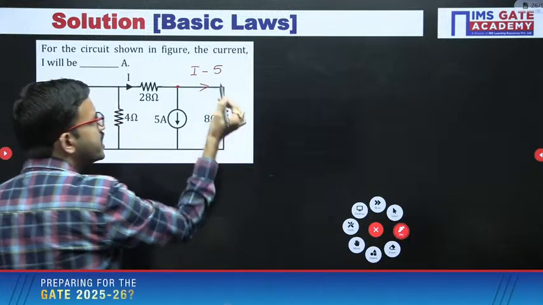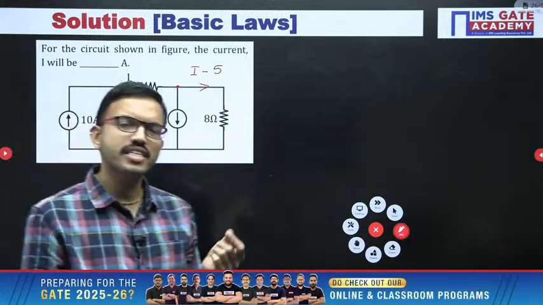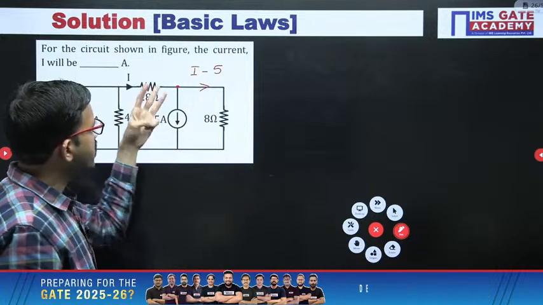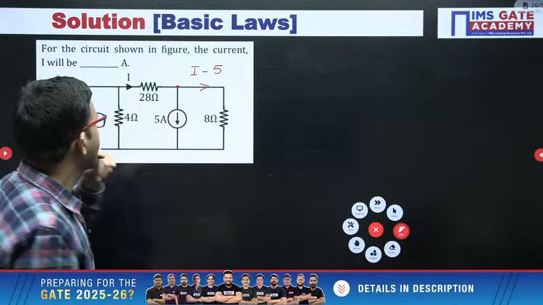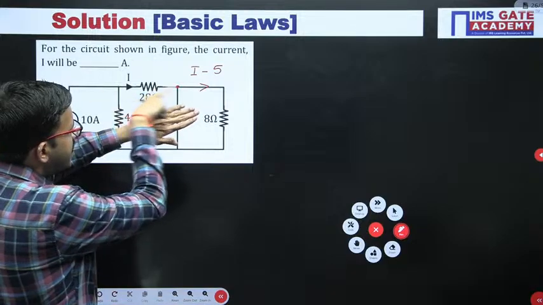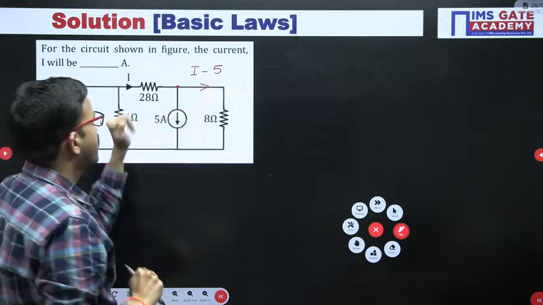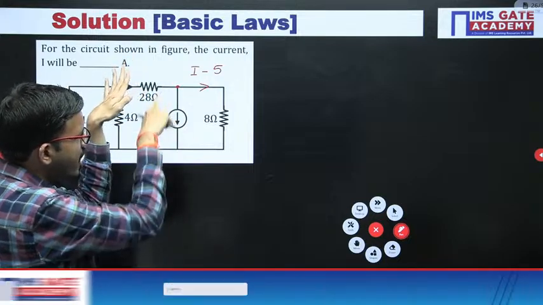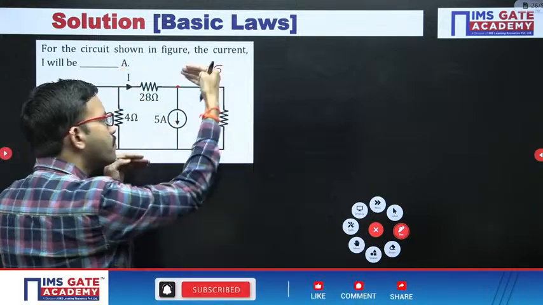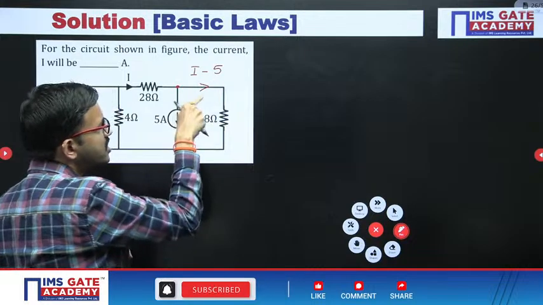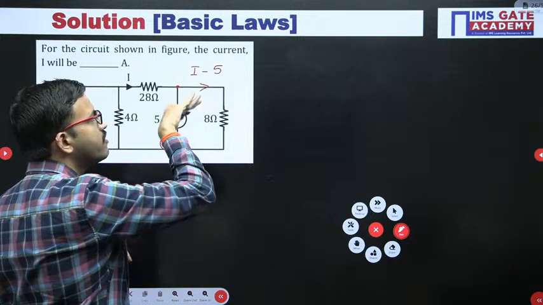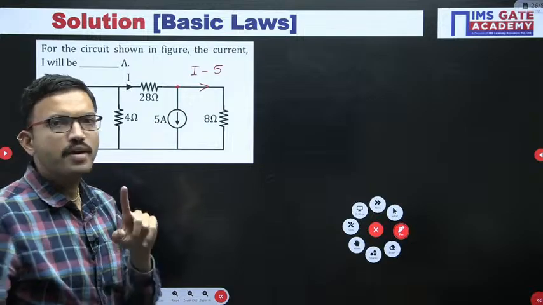See how I have written it without writing any KCL. It is very simple when you have 3 branches like this. In this branch the current I is entering, so the same current should leave. Next, in this branch 5 ampere is leaving, which means 5 ampere should actually enter. But since I have put the direction as leaving, the leaving current should be negative. I hope all of you got the clarity.